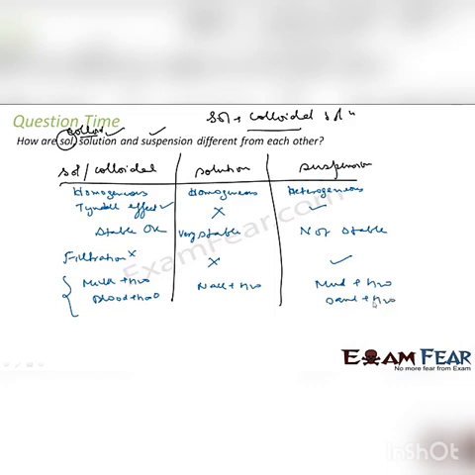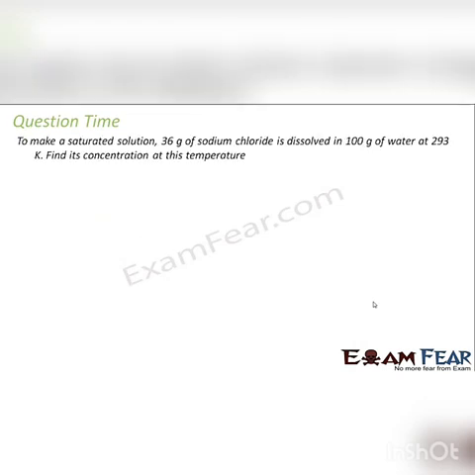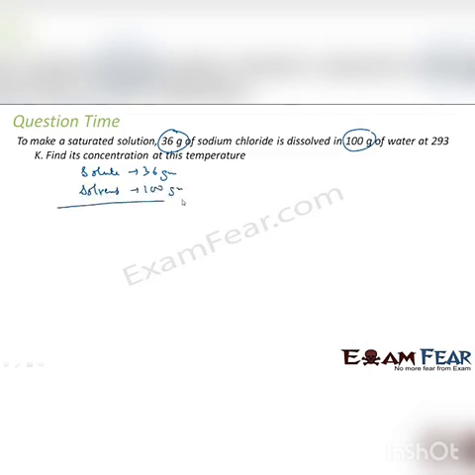Okay, let's take one more example, numerical. So it says to make a saturated solution, 36 gram of sodium chloride is dissolved in 100 gram of water. So 36 gram of sodium chloride, so my solute is 36 gram. Water is solvent, solvent is 100 gram. Total I get solution as 136 gram. This you can write first.